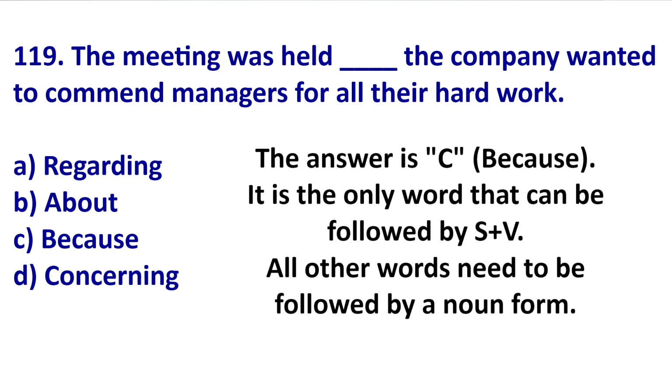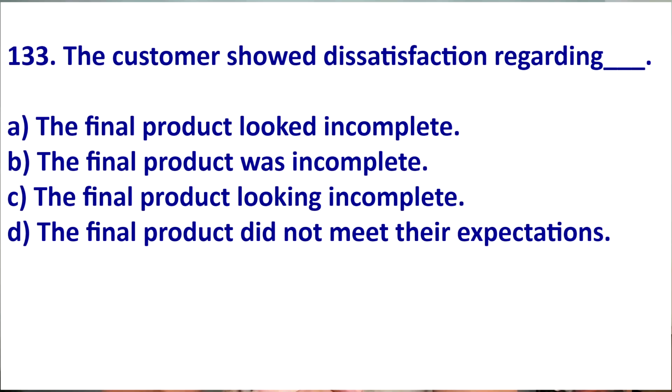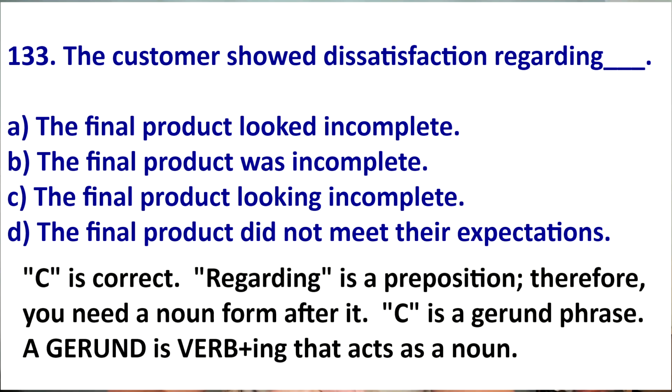Let's look at another example. Once again, I have the customer showed dissatisfaction regarding. Regarding is a preposition. So A is definitely wrong because I have subject verb. B is definitely wrong. C could be correct because I have a gerund phrase.